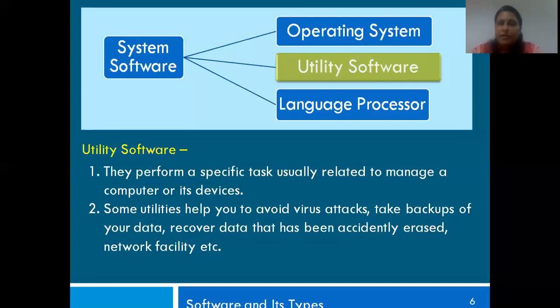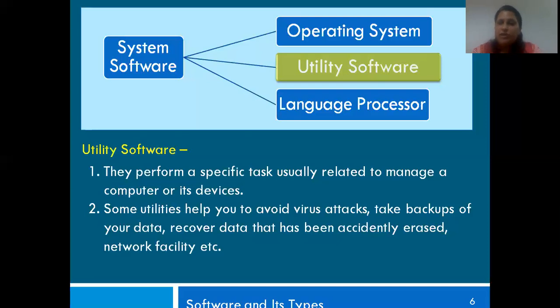Then your other utility programs that are available is your antivirus. They prevent your computer from any virus attacks. They also take backups of your data, like supposing you have systems where you need to store the data and regularly take backups. Backups are basically saving your data at short intervals.